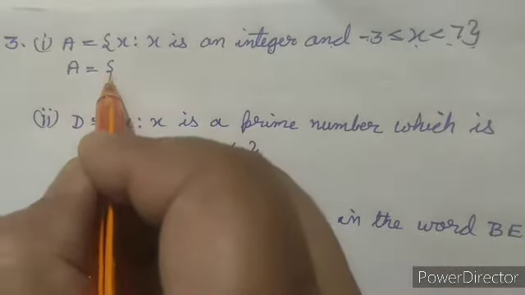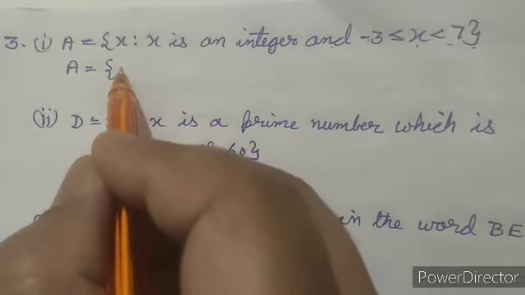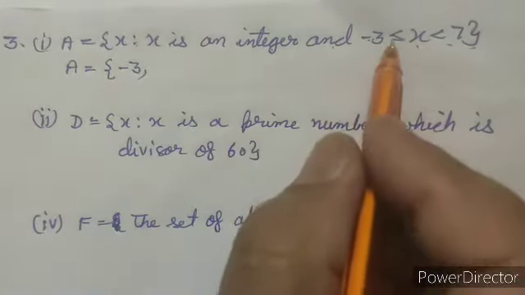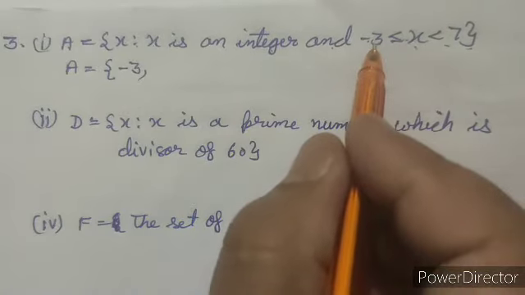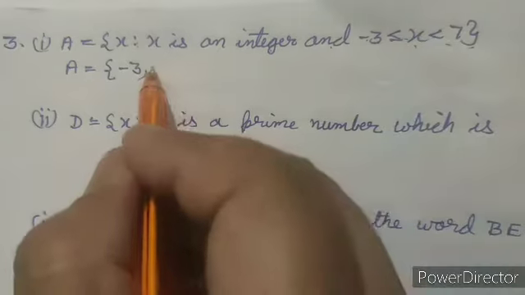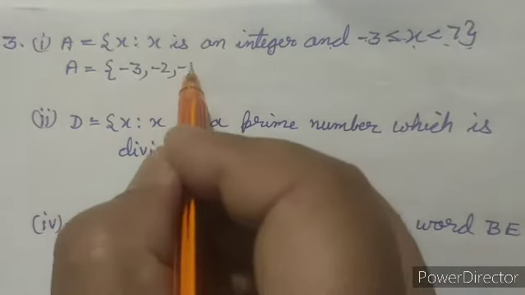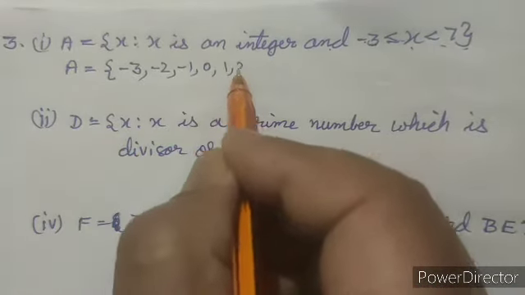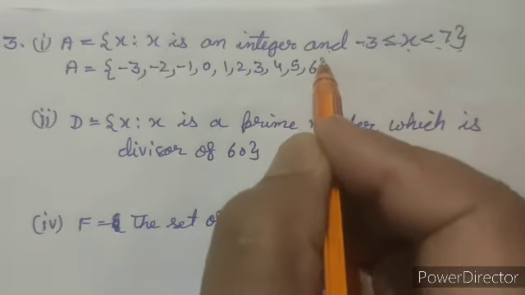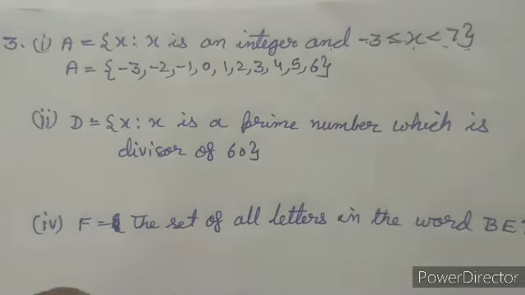So the elements of set A will be -3, as x is also equal to -3, and this is from -3 to less than 7. After that -2, -1, 0, 1, 2, 3, 4, 5, 6, and this will be the roster form.